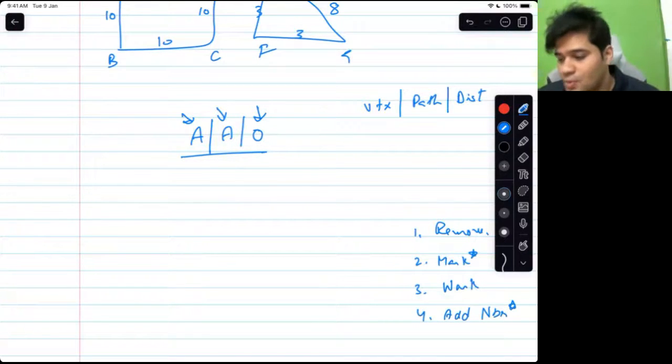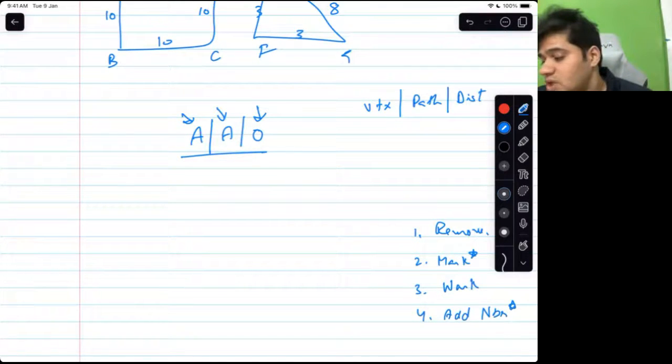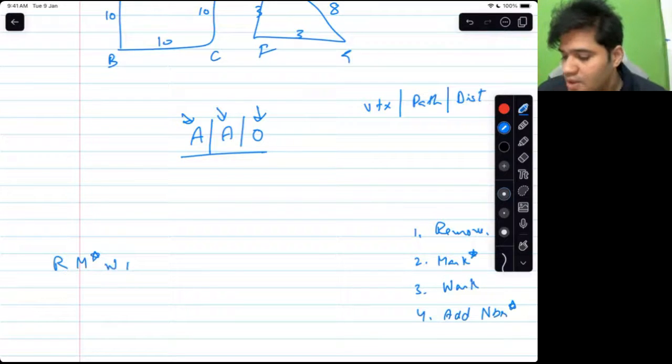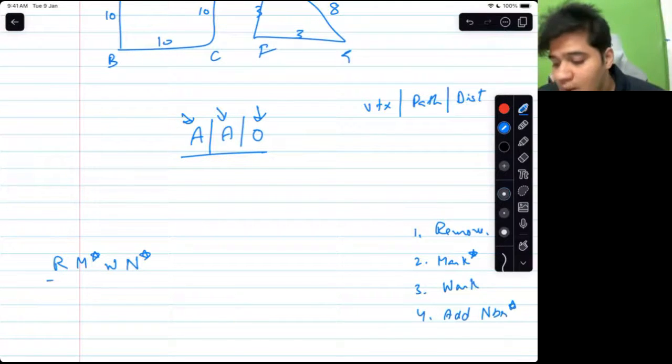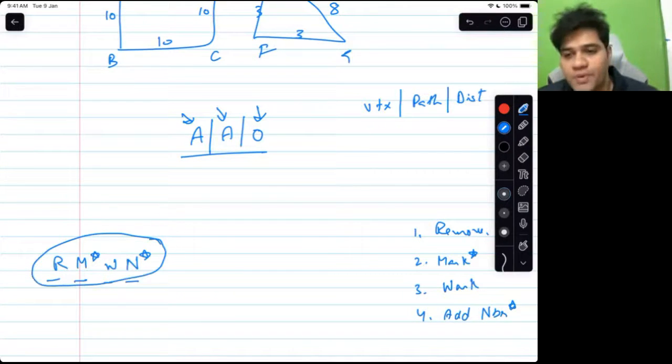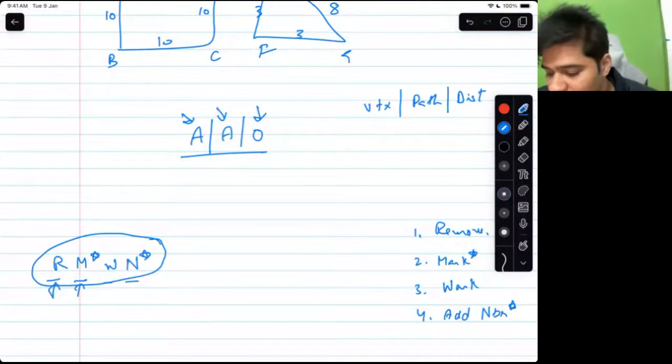Remove, mark, work, add neighbor. So right now what you should do is write this on a pen and paper. This is the algorithm. R, M star, W, N star. Remove, mark star, work, add neighbor star. Write this on a piece of paper. Remove, mark, work, neighbor.